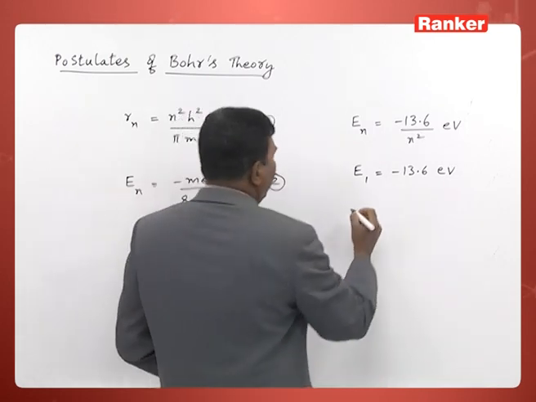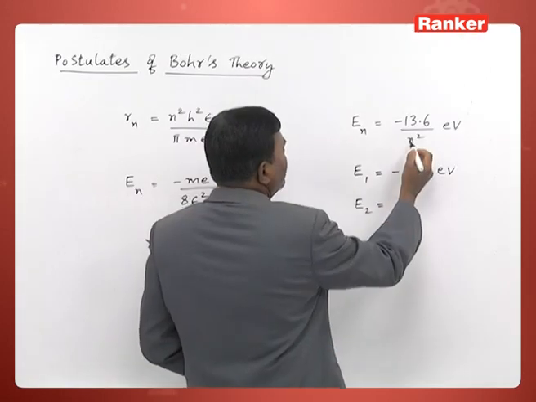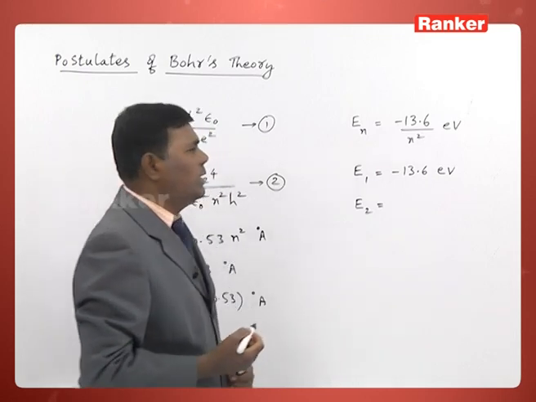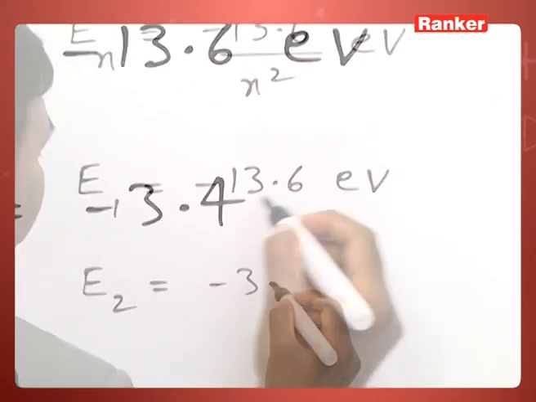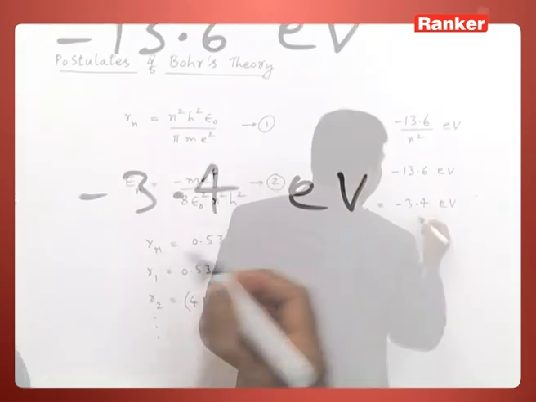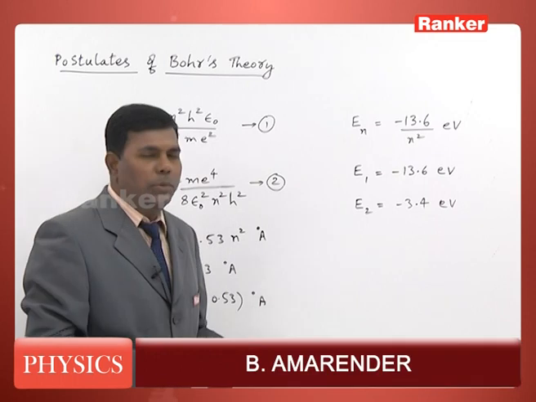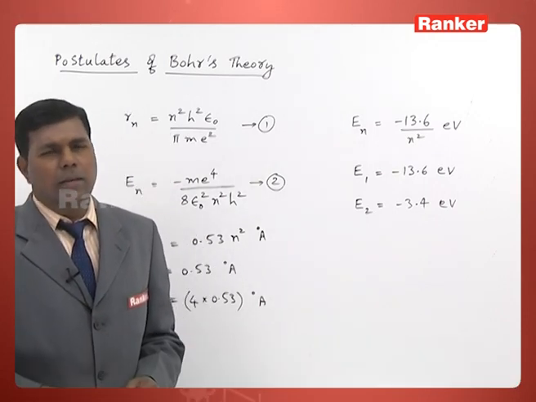For the second orbit E2, obviously n is 2, here you need to substitute 2 square, that will become 4. Minus 13.6 by 4 comes out to be minus 3.4 electron volts, and so on. Like that, we can calculate the energy values of various orbits in hydrogen atom using Bohr's theory.